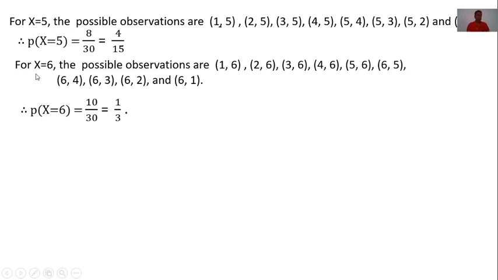Now, next, for x is equal to 6. X is equal to 6 means 6 is the larger number in these two numbers. These are the possible observations. Now, these are 10 out of 30. Therefore, P of x is equal to 6: favorable outcomes are 10 out of 30. Therefore, the probability of 6 is 10 by 30. Here 10 is a common factor. 10 gets cancelled. Answer is 1 by 3.